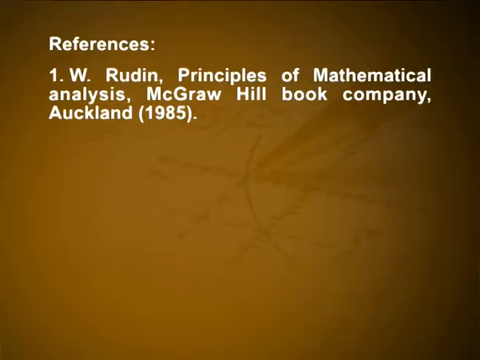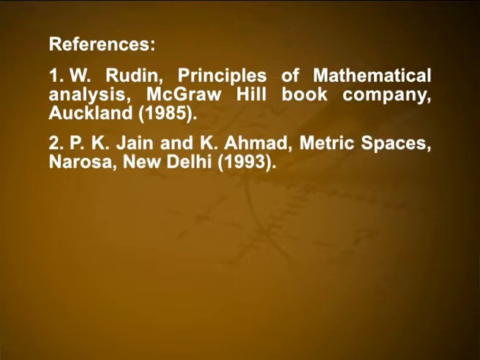I suggest the following books for your further reference. First one, Principles of Mathematical Analysis by Walter Rudin, McGraw-Hill Book Company, Auckland, 1985. Second, Metric Spaces by P.K. Jain and K. Ahmad, Narosa Publishers, New Delhi, 1993.